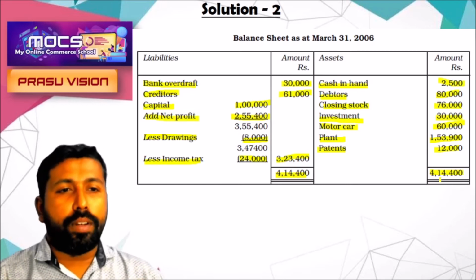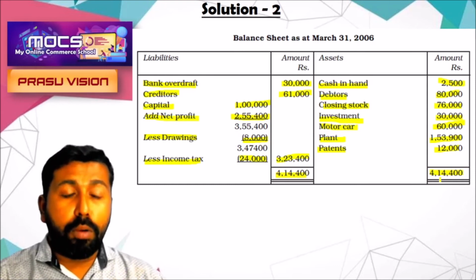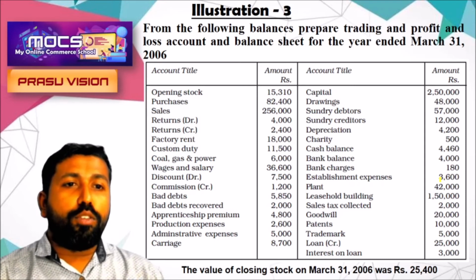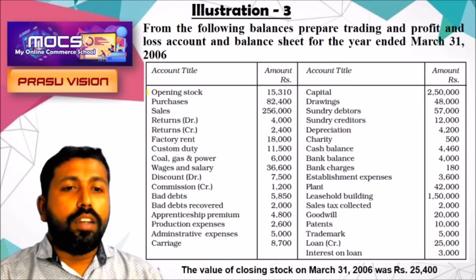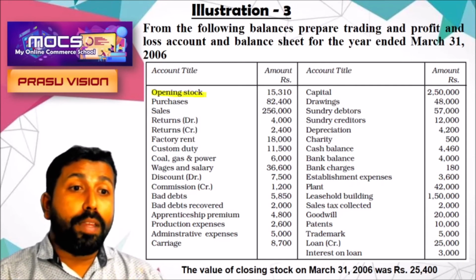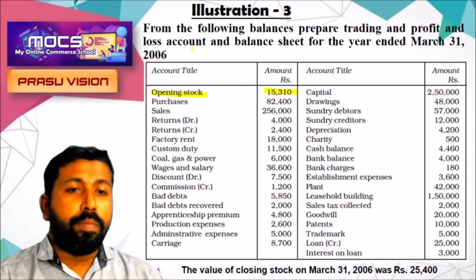It is balanced. My dear students, to enrich your knowledge, one more problem is there. From all these items, we have to prepare the trading and profit and loss account. In the trading account, opening stock will be noted, 15,310, and purchase will be noted on the debit side of the trading account, and there is a return.